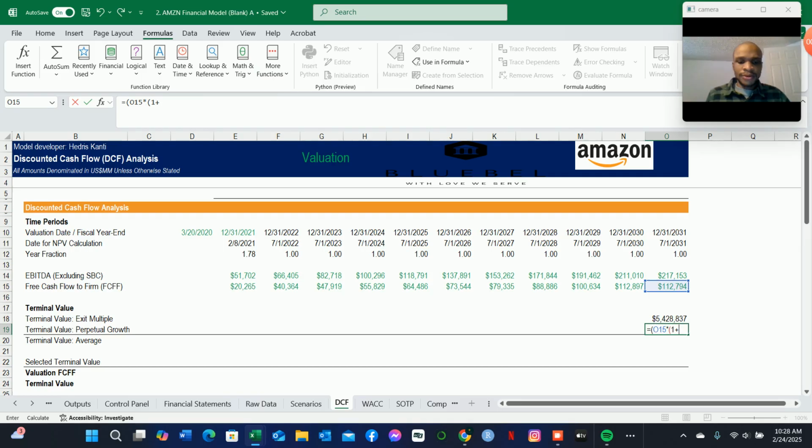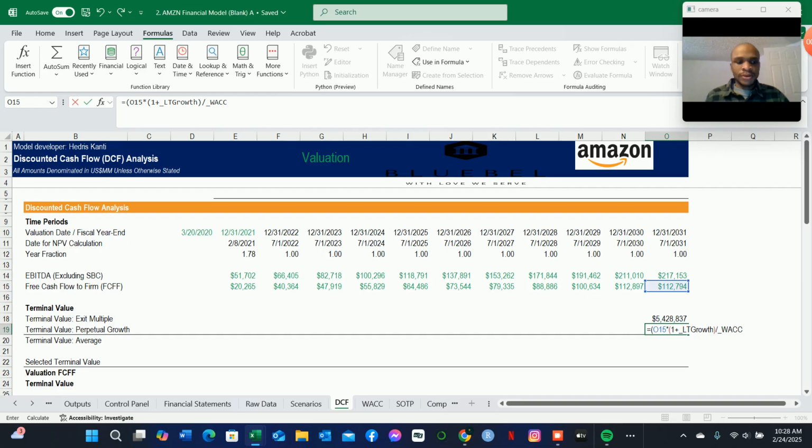So we already named that cell in Excel as underscore long-term growth, close that, and then we divide that by the weighted average cost of capital, which we calculated a while ago in our WACC part. So we have the weighted average cost of capital, that is the discount rate. So this is going to be underscore WACC.